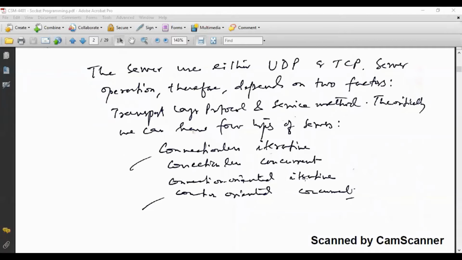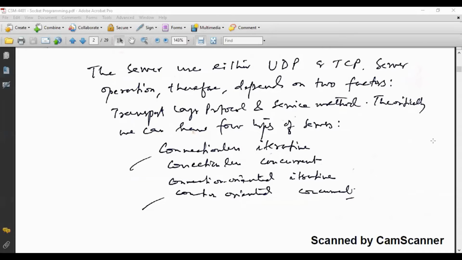Next is the connection oriented iterative server and the connection oriented concurrent server.